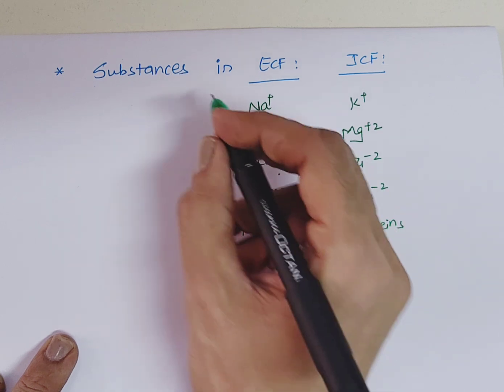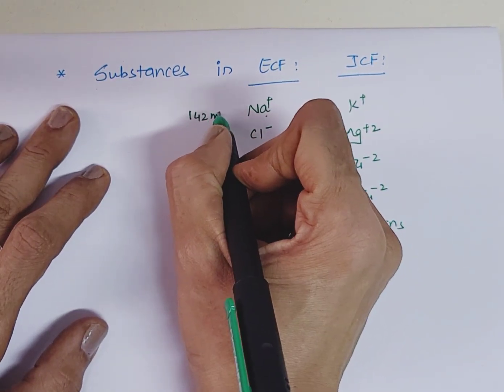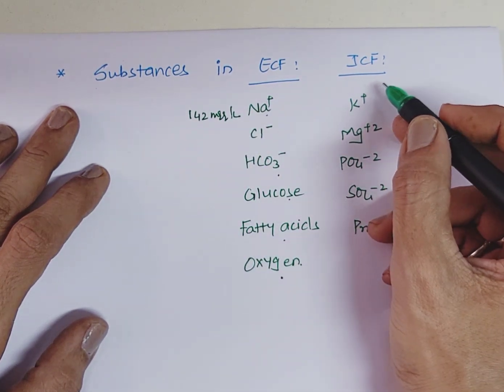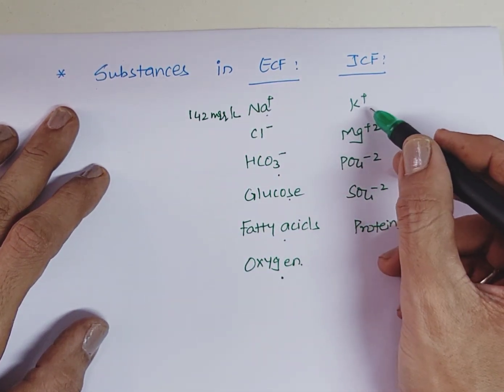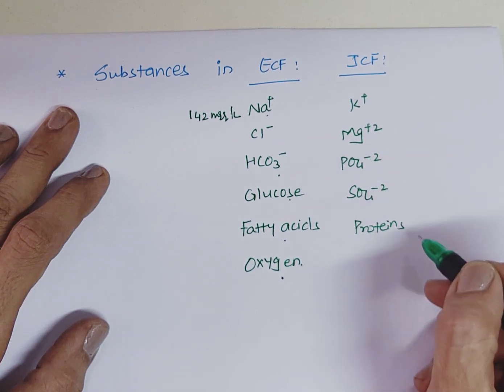If you can remember the value, that is also very good. In extracellular fluid it is 142 milliequivalents per liter. In intracellular fluid, the important constituents are potassium, magnesium, phosphate, sulfate and proteins.